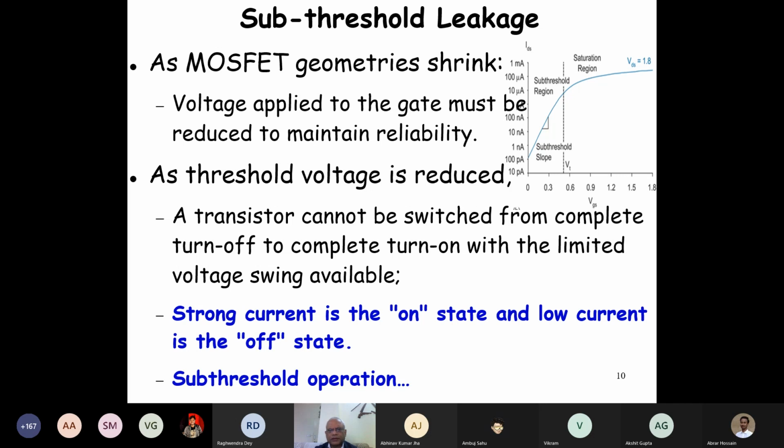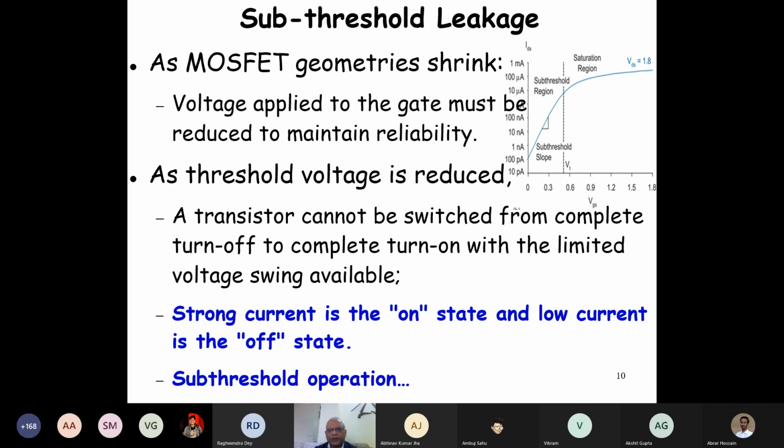But then, as the geometries have shrunk, the voltage applied to the gate must be decreased to maintain the reliability of operation. Otherwise, the gate will burn down. The oxide layer, there will be a breakdown.